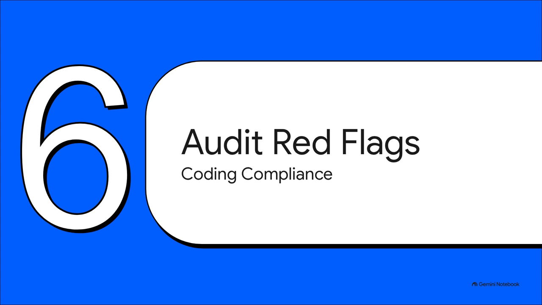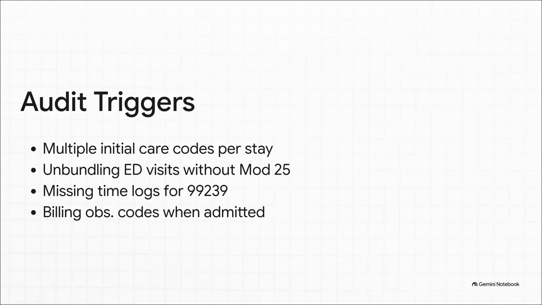We've built the whole story of the patient's stay, but we really need to talk about what happens when these rules get misapplied. These are your big hitter audit triggers, right here. First, you literally cannot bill initial care multiple times per stay for the same physician specialty. It is reported once per admission by the admitting doc, period. Second, like we talked about earlier, unbundling a same-day ED visit without rock-solid Modifier 25 documentation is a massive red flag. Third, if you're claiming more than 30 minutes for a discharge using 99239, that exact time has to be strictly logged in the chart.